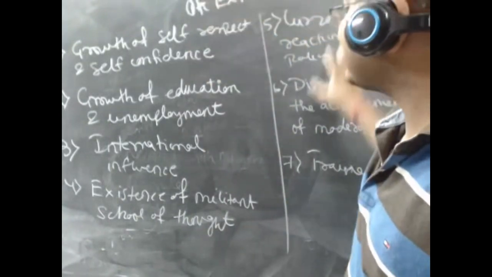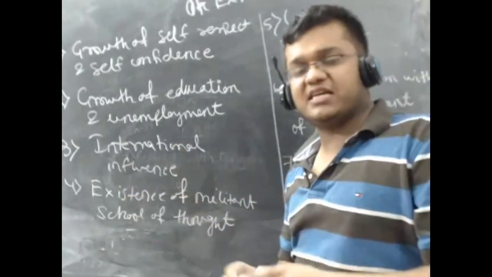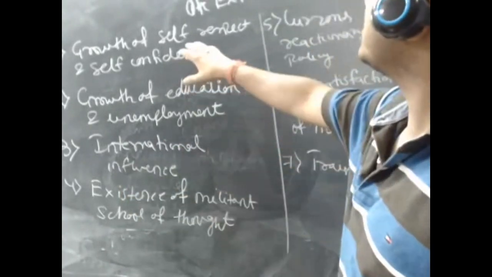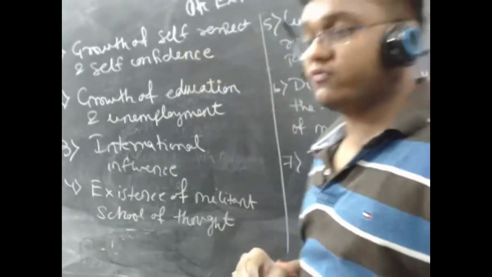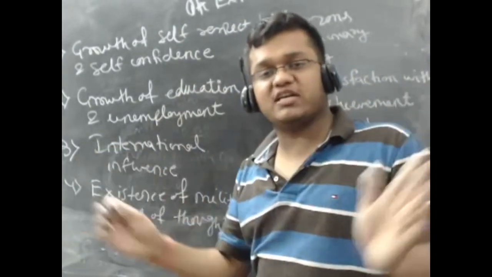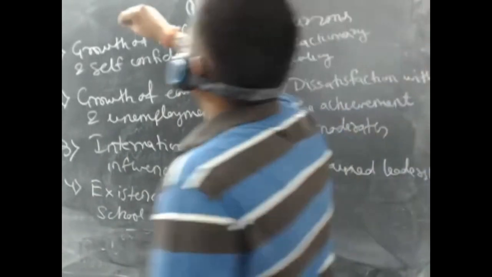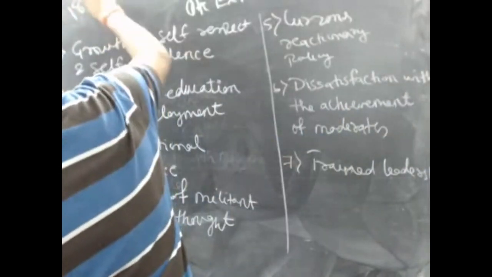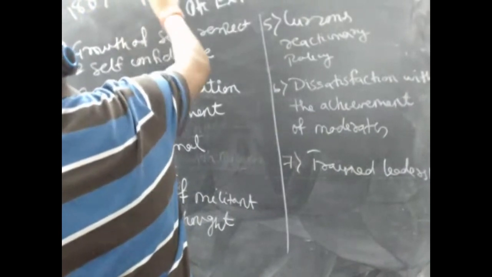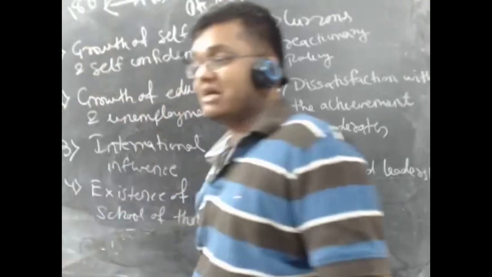So I have listed some of the points which will result in growth of extremism during that stage. So what are these points? First, I have written growth of self-respect and self-confidence. Now understand, when you have to study extremism, how will you study it? Whenever you study extremism, you compare it like this: 1885 on one hand, 1905 on the other hand. So always remember this gap of 20 years.